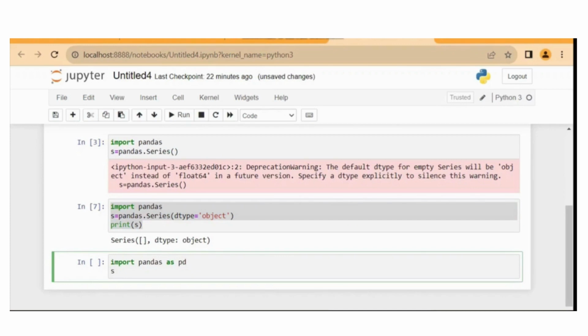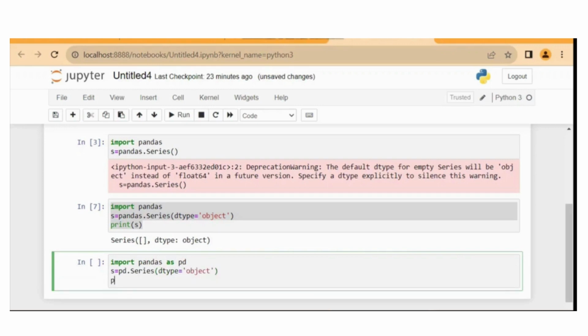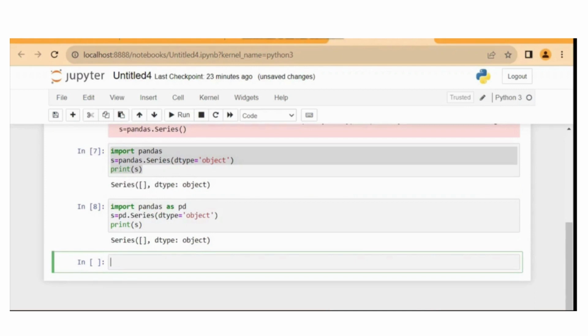Then you write s equal to pd.Series, again dtype equal to 'object' in single quotes. Print s. Press Shift plus Enter to run the code. Here you can see an empty series is created.